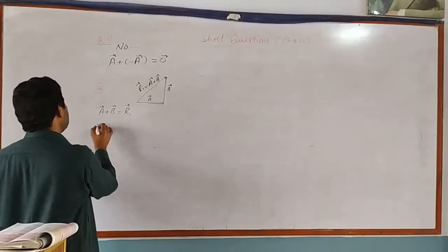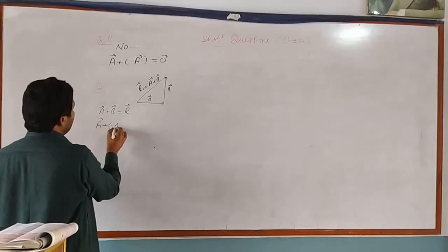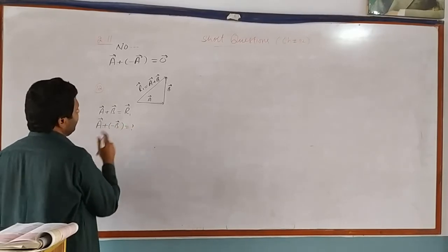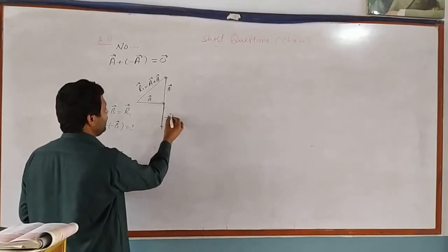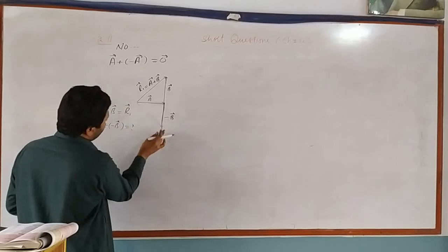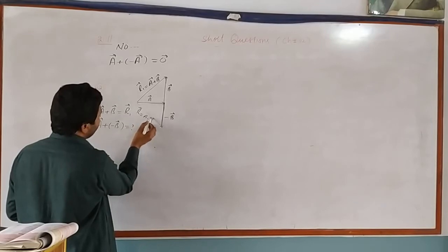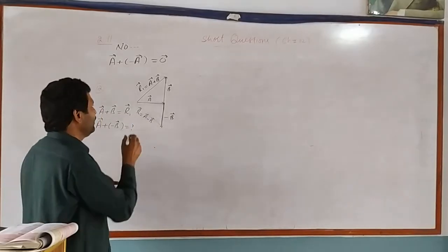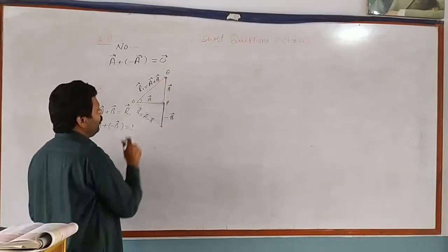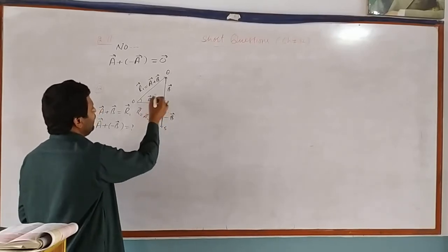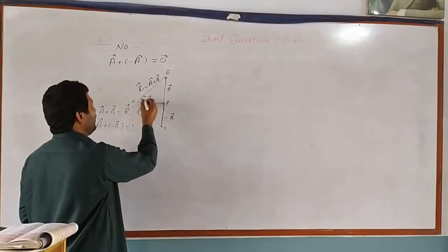Now, we have to subtract these two perpendicular vectors which are equal in magnitude, then the resultant will be vector A minus vector B. This is minus vector B. The resultant will be this R2, which is equal to vector A minus vector B. As it is clear from this figure, suppose this is triangle OPQ and S. In this case, the angle QOP is 45 degrees.